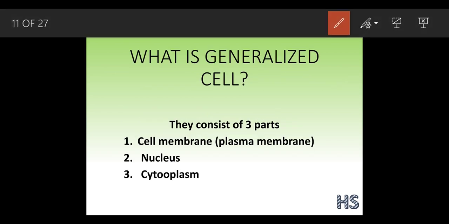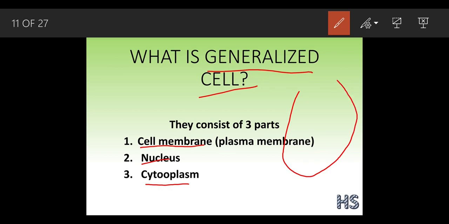What do you mean by a generalized cell? A generalized cell consists of three parts: the cell membrane, nucleus and cytoplasm. Suppose I am making a cell. This is a cell. Inside this there would be a nucleus, like this.